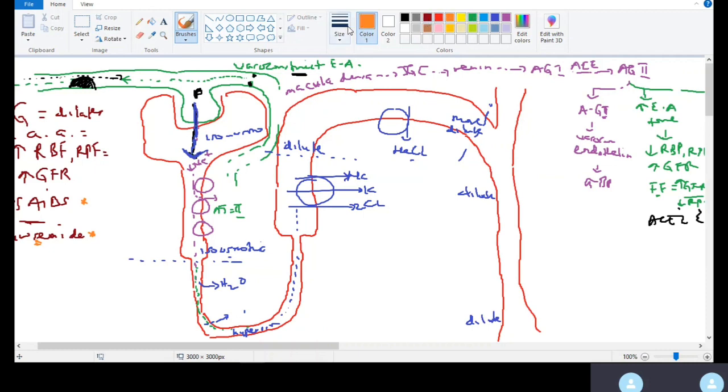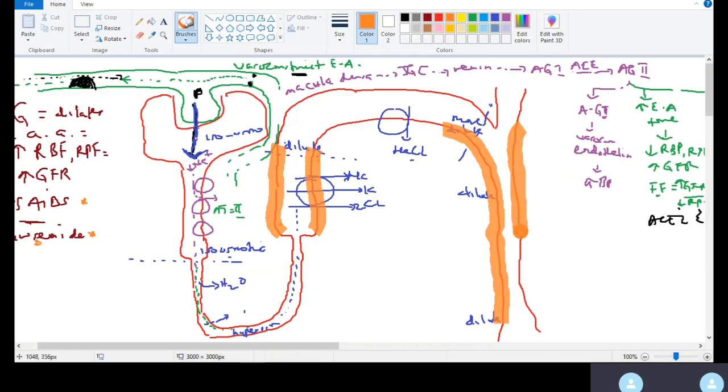ADH works here, on the thick ascending limb of the loop of Henle, and then ADH works here, on the collecting duct or collecting tubule.